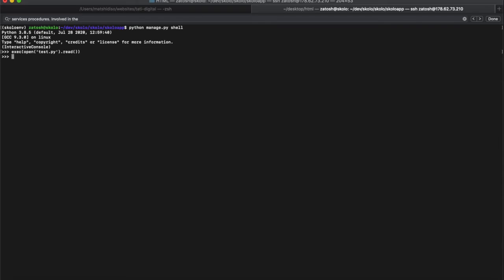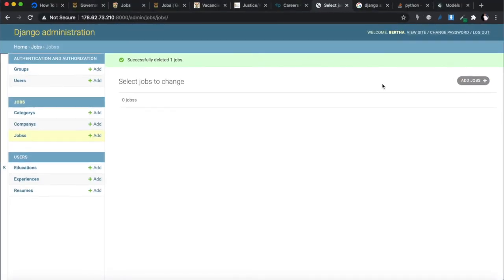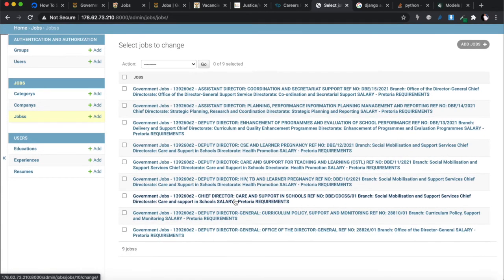Then I'm going to exit out of this, and then I'm going to do python manage.py and have a look at my database again. This time I should have all the jobs from the first file.